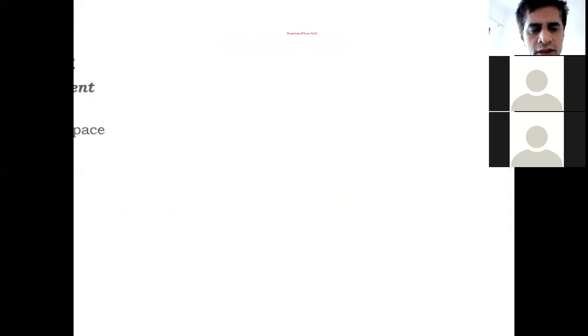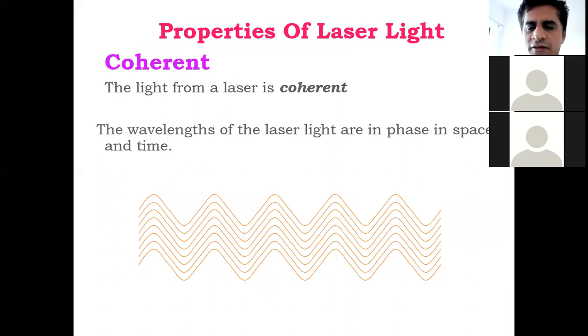Then coherent means same phase. Wavelengths of laser light are in the same phase in space and time. See, all crest points are in the same state, and all these valley points are in the same phase.